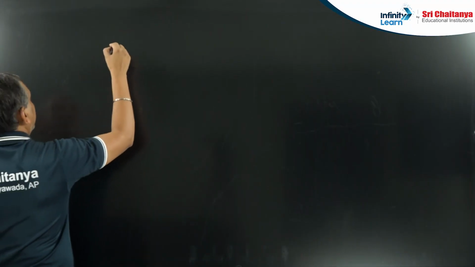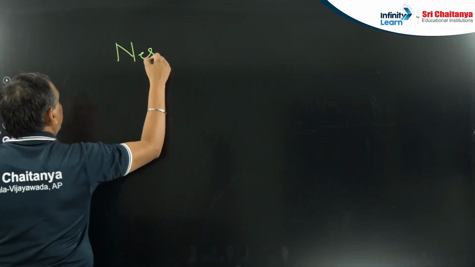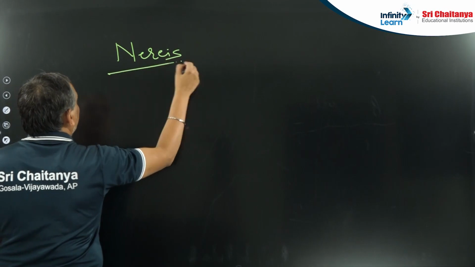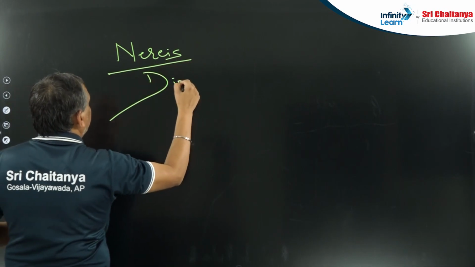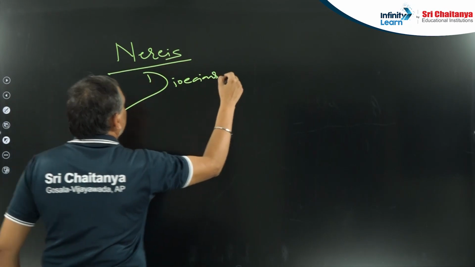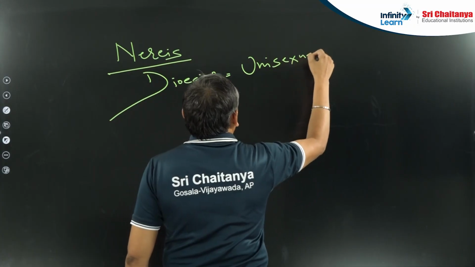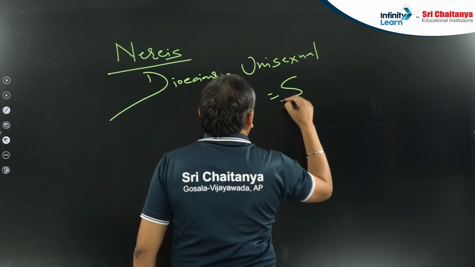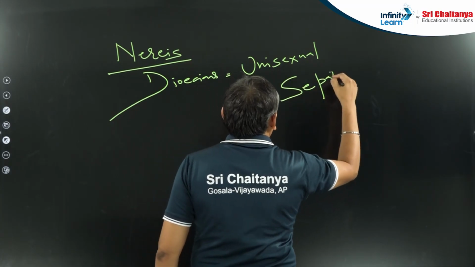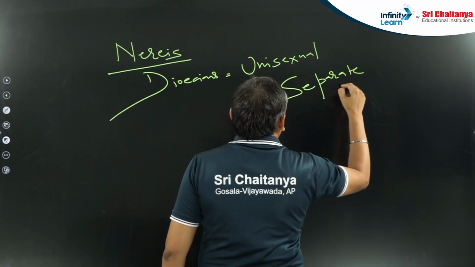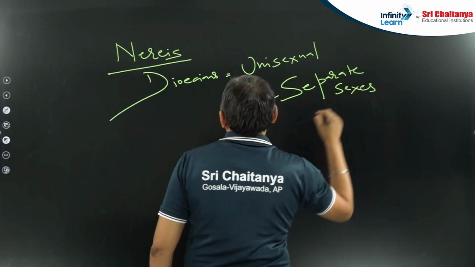Like if I say Nereis, it is dioecious. Dioecious means unisexual. It means they have separate sexes. Male Nereis is different from female Nereis.